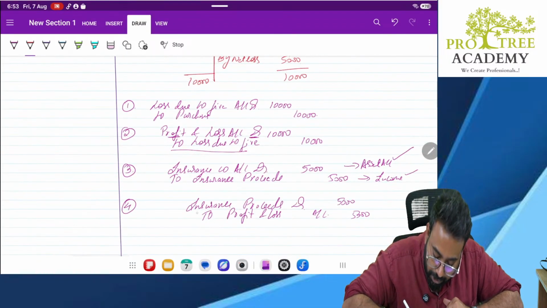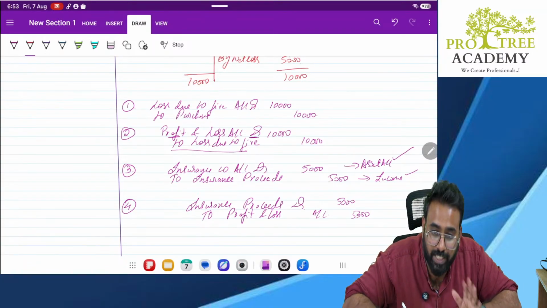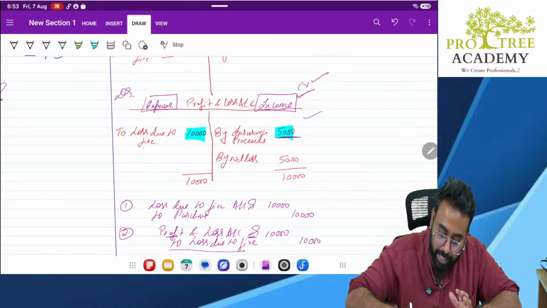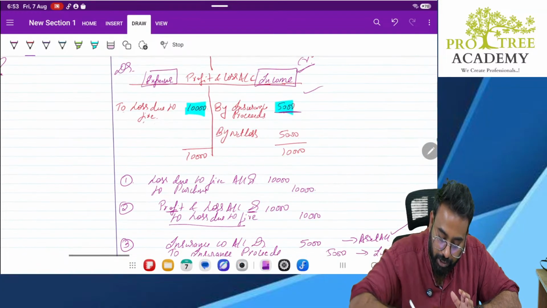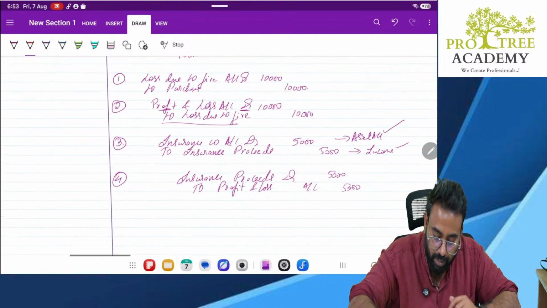Can you see it? Insurance proceeds debit to P&L account. So the P&L account is getting credited, so we will start on the credit side. If you start on the credit side, you will write by insurance proceeds, which is written here. Am I clear? Everybody? Okay, sir, done.